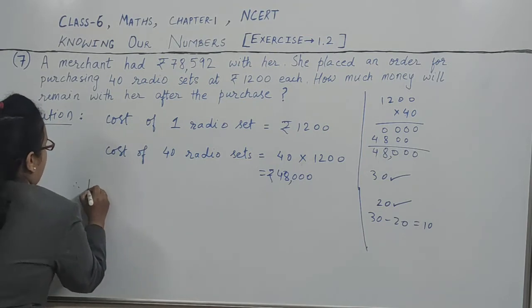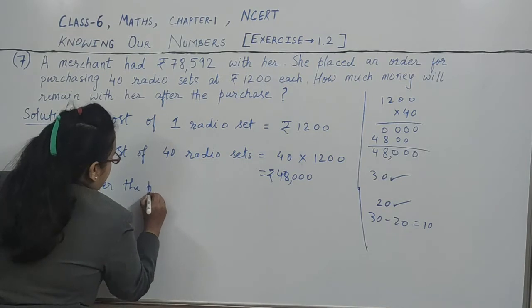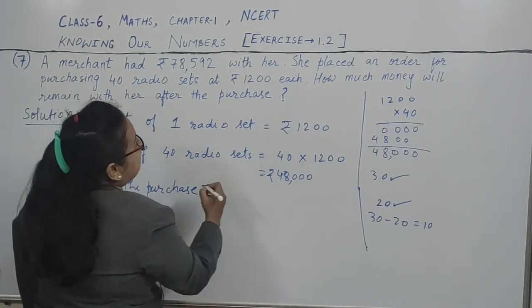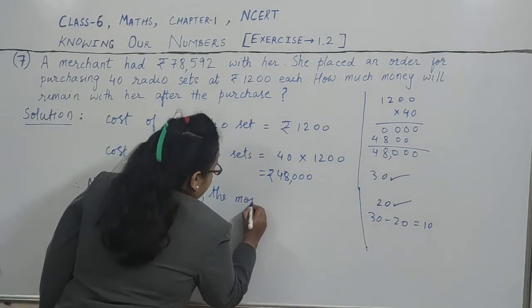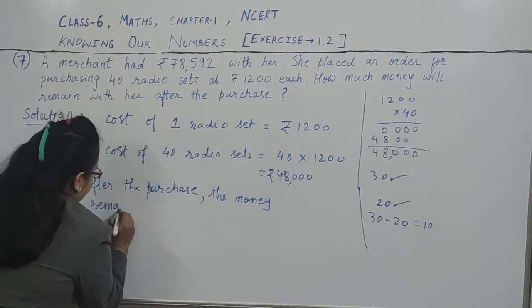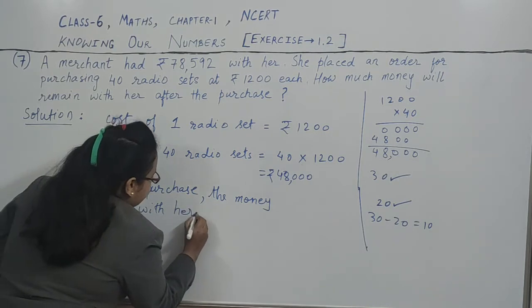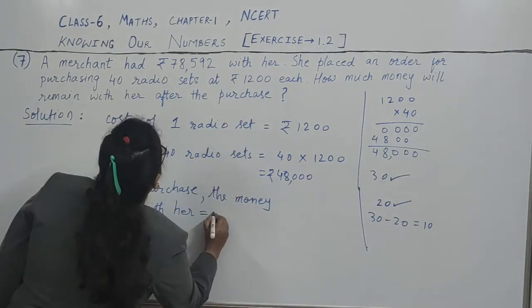Therefore, after the purchase, the money remaining with her is equal to this minus this. What is that?